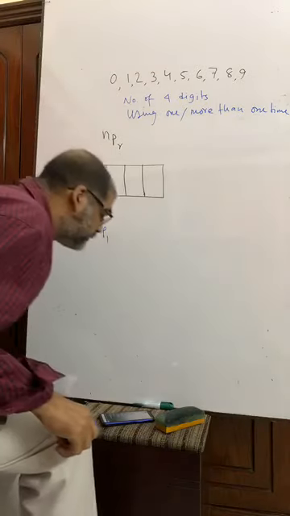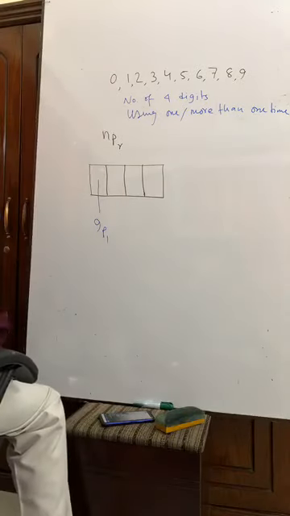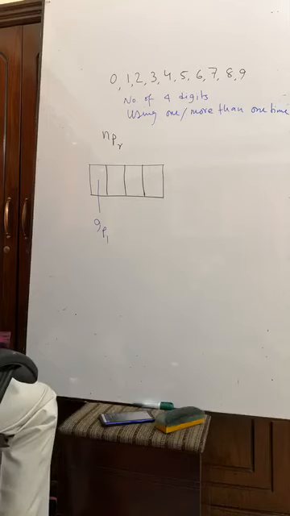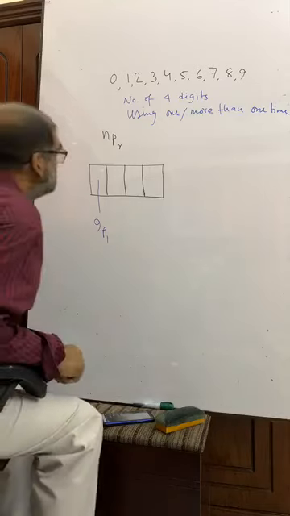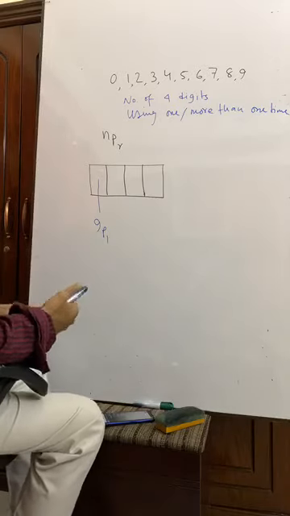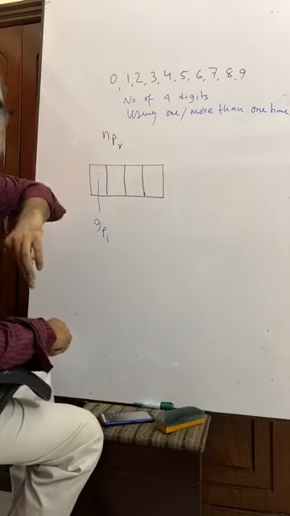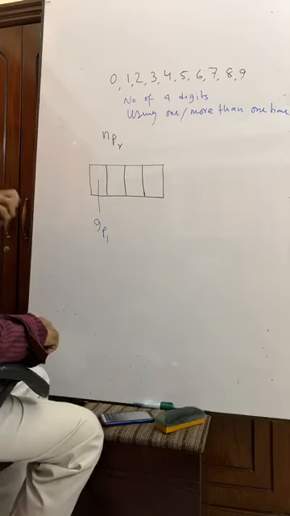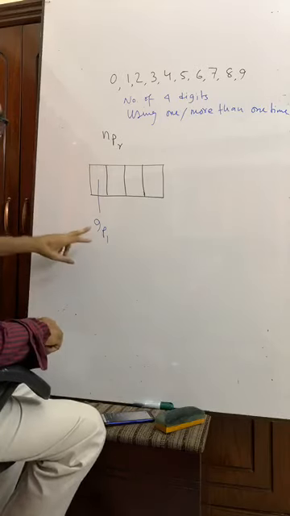Zero cannot be put in the first position, so we have 9 digits to put in the first position, and they can be put in 9P1 ways, right?